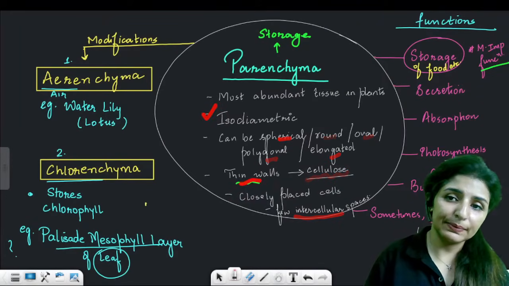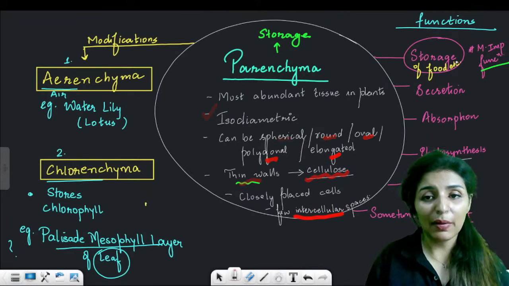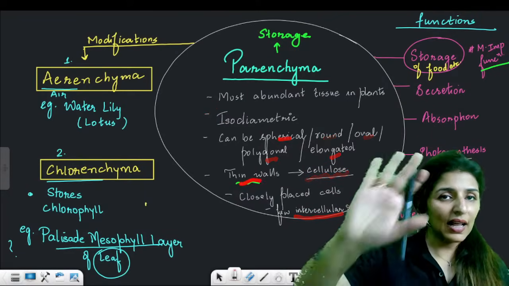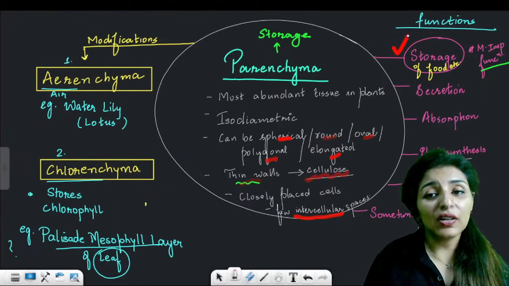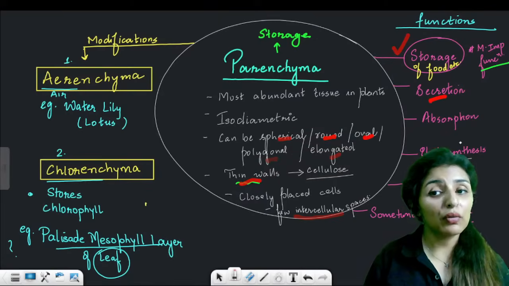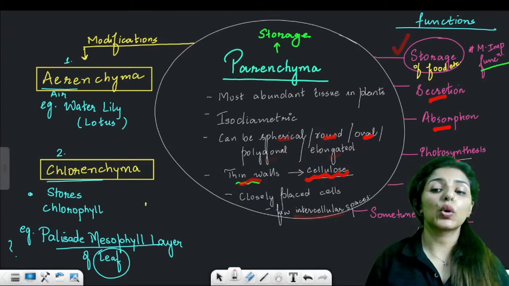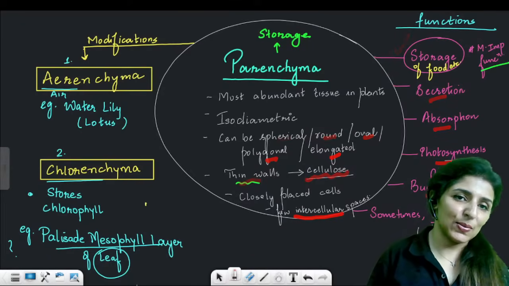Are these points clear? So what are the functions of parenchyma? See, this one slide will have everything about parenchyma which is written in NCERT. So the main function, as I said, is storage of food. But other than storage, it is also involved in secretion, absorption, photosynthesis, providing buoyancy and sometimes support as well.